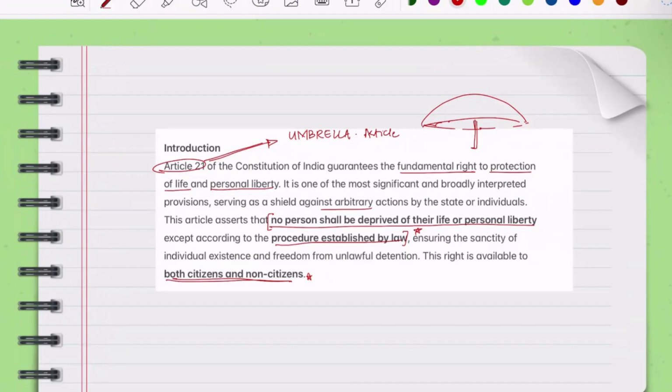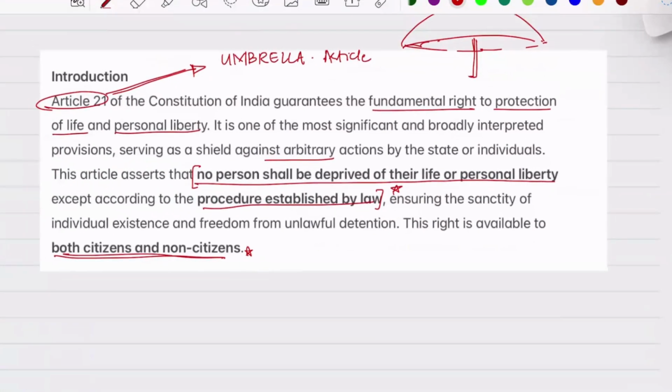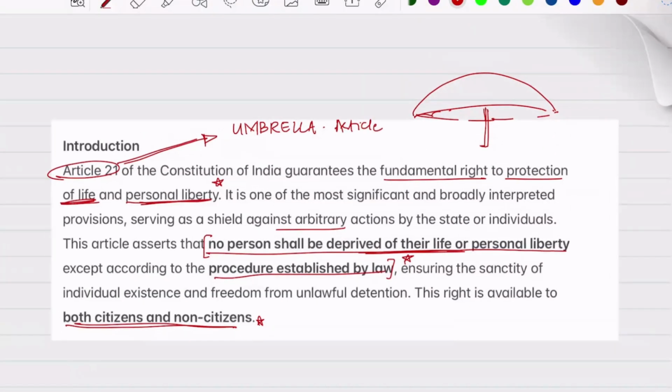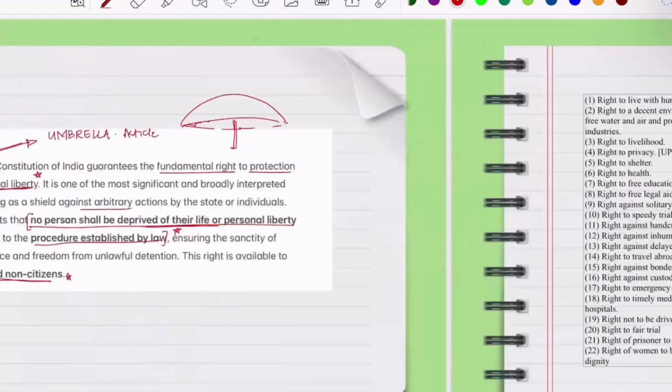Right to shelter, right to health, right to free legal aid, right to speedy trial, right to decent environment. Okay, right of women to be treated with decency. Everything that you can think of, जो आपको दिख रहा है कि it should have a connotation of life and liberty, basically personal life and liberty. इसके connotation में जो fit होगा, everything comes under Article 21.